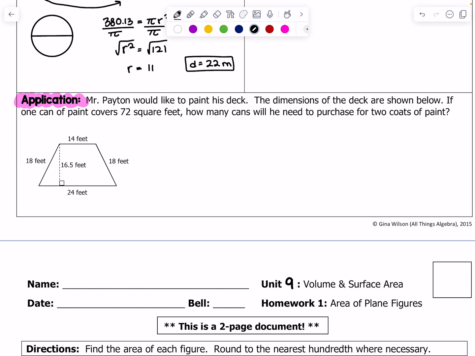Okay. Mr. Peyton would like to paint his deck. The dimensions of the deck are shown below. If 1 can of paint covers 72 square feet, how many cans will he need to purchase for 2 coats of paint? So this is really important. He wants 2 coats of paint. So obviously we have to figure out the area because 1 can only cover 72 square feet.